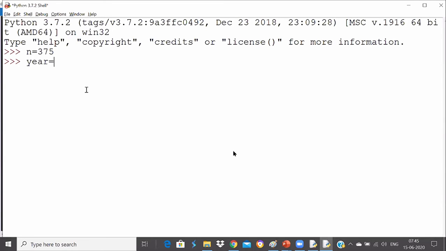What result will you be expecting? 1. Okay, Vamshi thinks 1. Satyam, everybody thinks the result will be 1. 375 divided by 365. But actually, guys, the result will not be 1. If I print year now, the result will be something like 1.02739726027 and so on. So we got this as a floating point value.